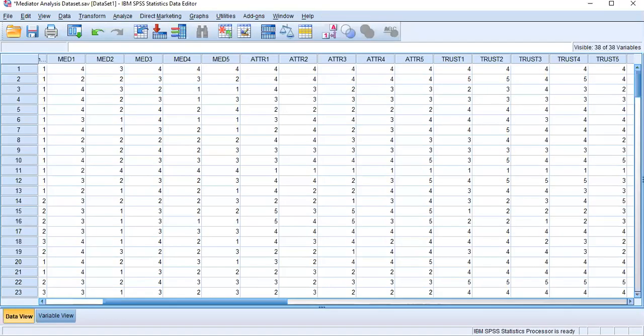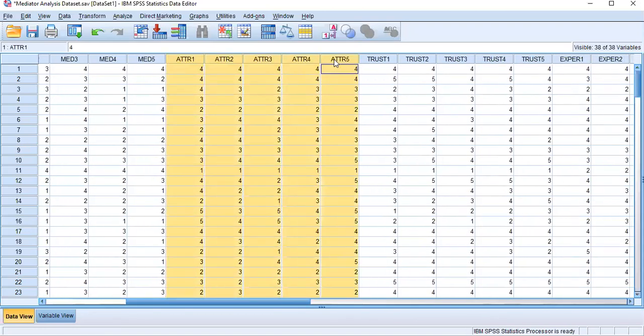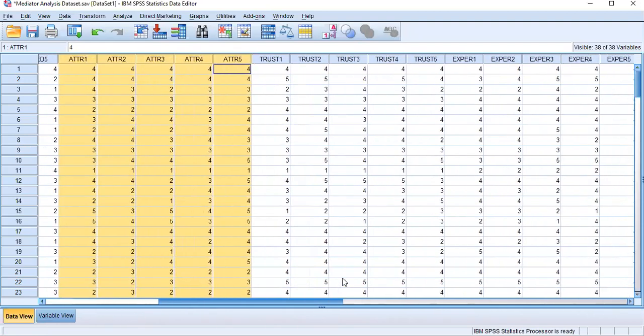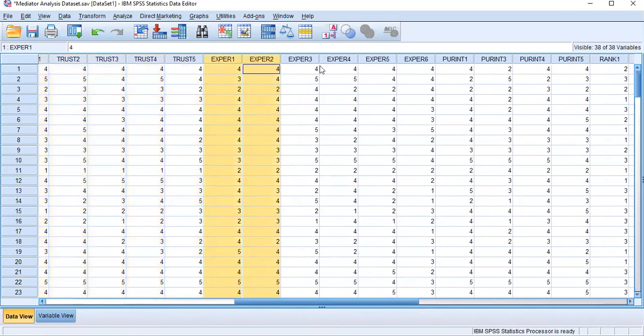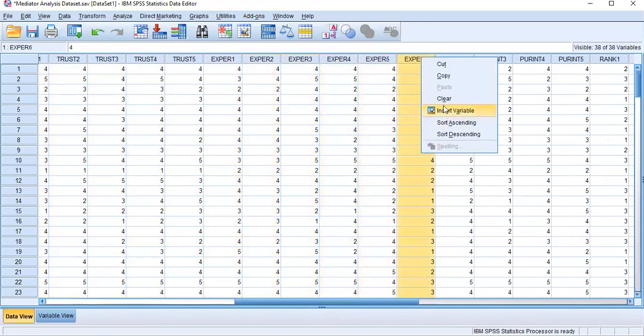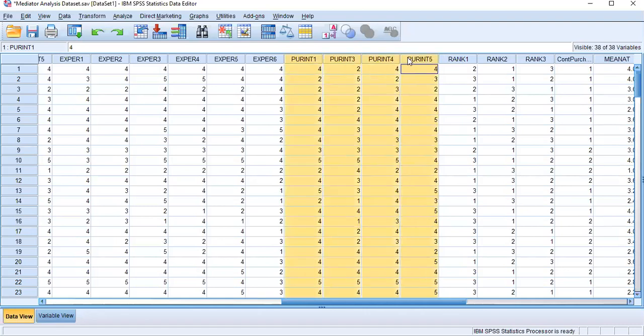Now I'm going back to my data sheet again. Here you can see under the attractiveness variable I have 5 measurement items. For trustworthiness I have 5 measurement items. For expertise I have 6 measurement items. Now I'm going to remove number 6 because it is not reliable here. Or if I want to keep it in my data set, I just keep it, but you consider it as if there is no item. And for purchase intention I have 5 items.